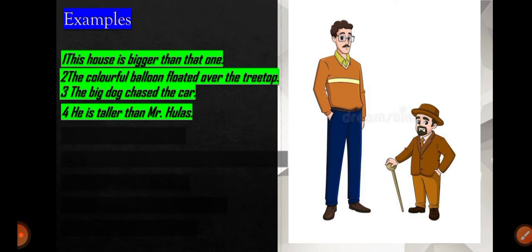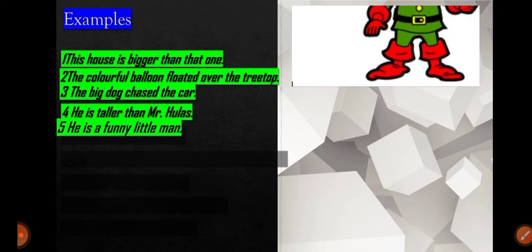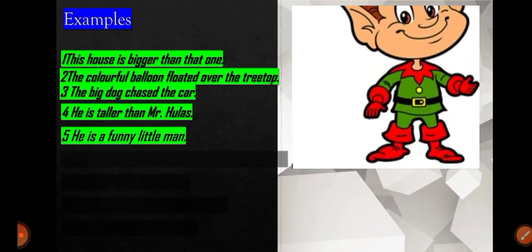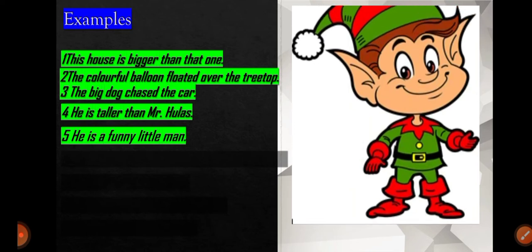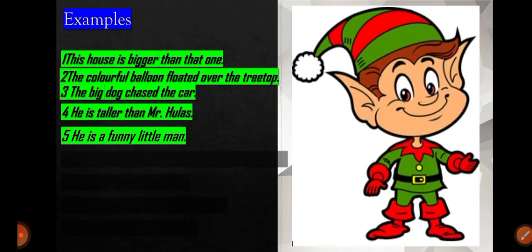What kind of he is? He is taller than Mr. Hullas. So here taller is an example of adjective. The next is he is a funny little man. What kind of man? A funny and little man. There are two adjectives. The first is funny.